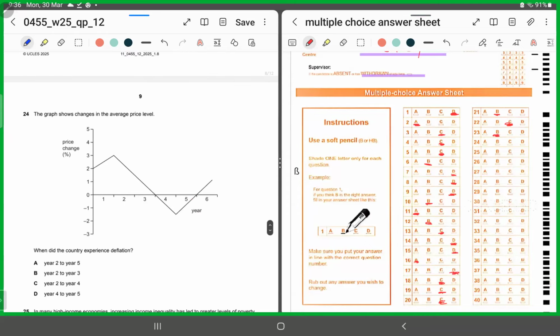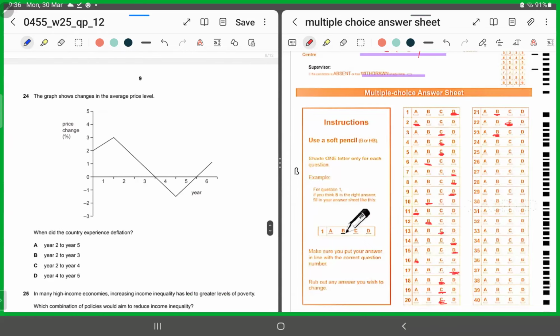MCQ number 24 shows the changes in the average price level. It's showing a graph. The vertical axis is displaying the changes in the price, and the horizontal axis is displaying the year. Now notice what happens. In year 0, there was a 2% change. Then after 1.5 years, the change in price level rose from 2 to 3%.